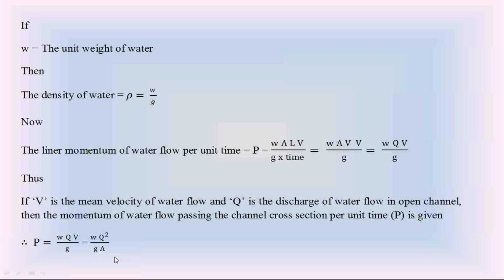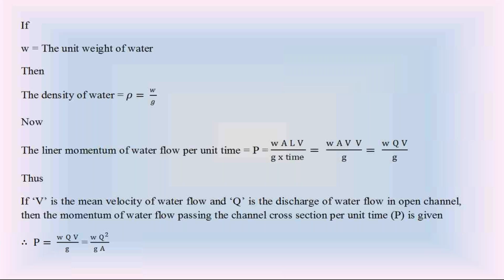When water is flowing in the open channel, the linear momentum of water flow per unit time, also called the rate of linear momentum of water flow in the open channel, is P, equal to W Q V by Z. It is also equal to W Q square by Z A. W is the unit weight of water, Q is the discharge of water flow, V is the mean velocity, A is the wetted area, G is the acceleration due to gravity.